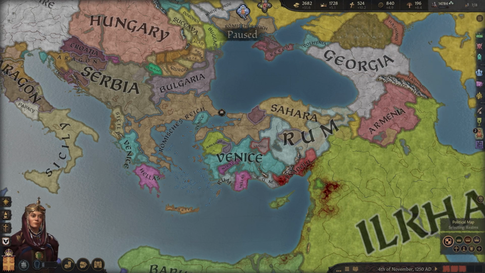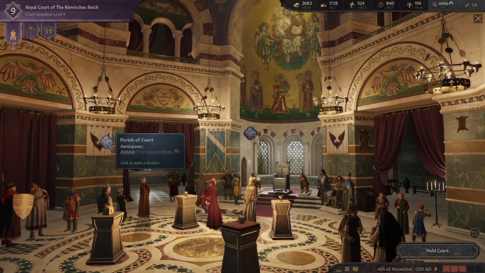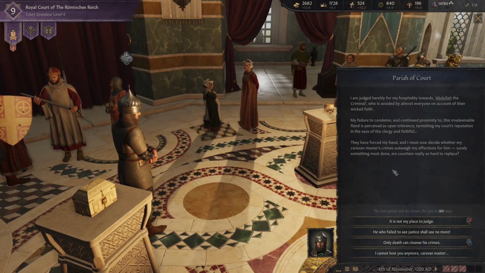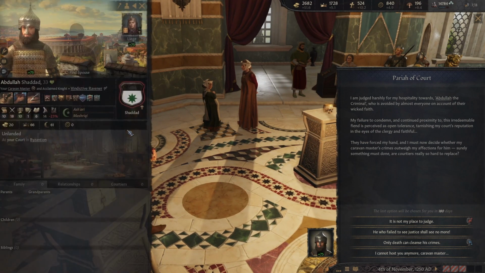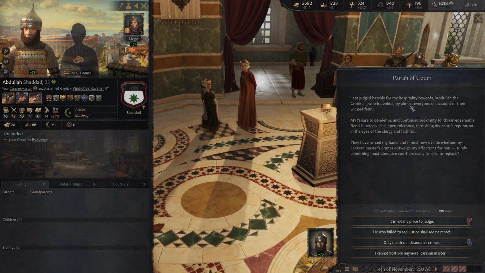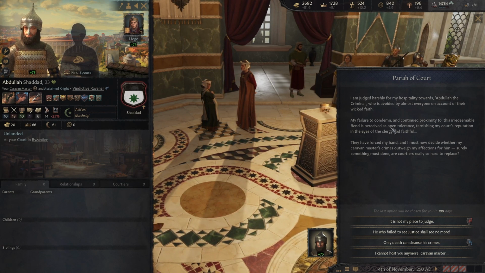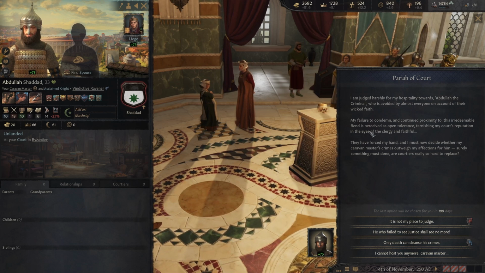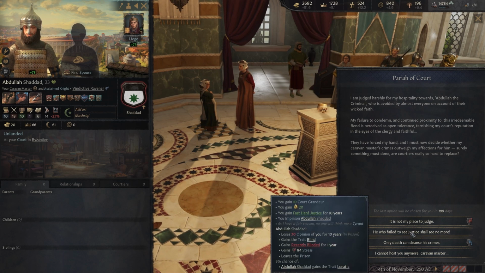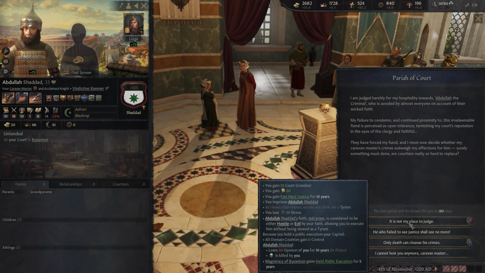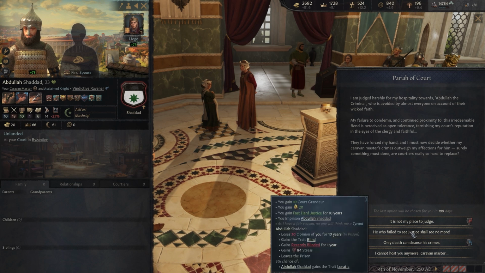But we also have a few events going on in our court. Pariah of the court. I am judged harshly for my hospitality towards Abdullah. Oh, Abdullah the criminal. Why is he called the criminal? Who is avoided by almost everybody on account of their wicked faith. My failure to condemn and continue proximity to this irredeemable fiend. Oh. He failed. Let's see. Only death can cleanse his crimes. It is not my place. He failed to see. Oh.